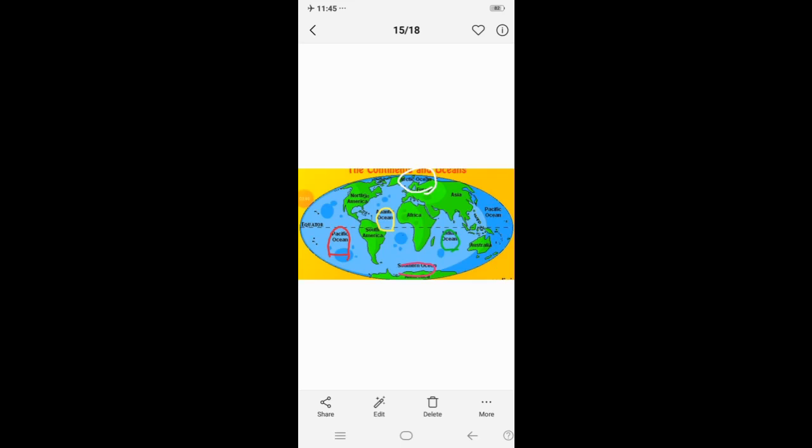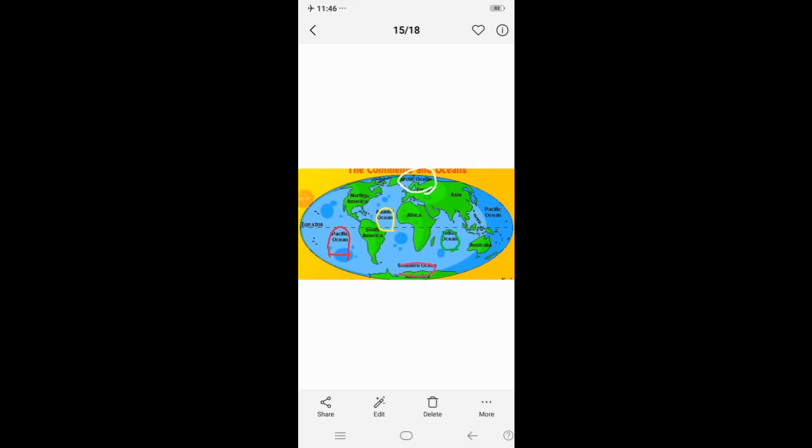Now let's see about the Atlantic Ocean, which I have marked in yellow color. The Atlantic Ocean is the second largest ocean in the world. It is S-shaped. Look at the shape of the ocean, it is S-shaped. It is flanked by North and South America on the western side and Europe and Africa on the eastern side.